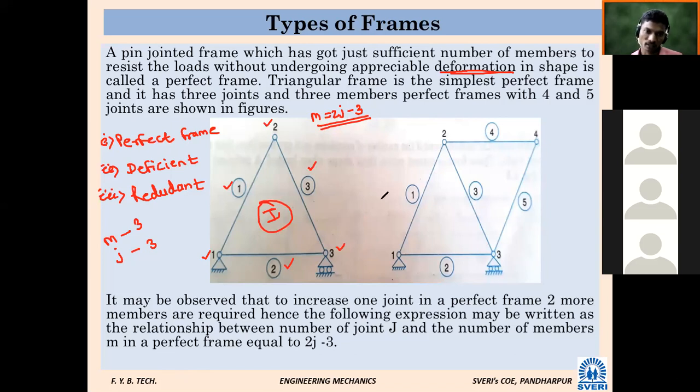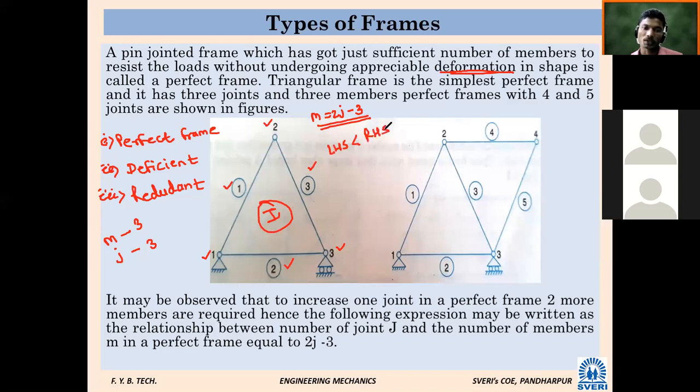On the other hand, if the LHS, left hand side, is less than the right hand side, RHS, then it is called a deficient frame. Deficient frame means the number of members is less. If the number of members in the frame is less, or the left hand side is less than the RHS, then it is called a deficient frame.